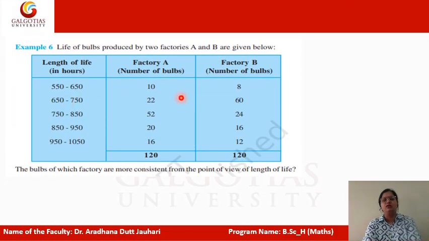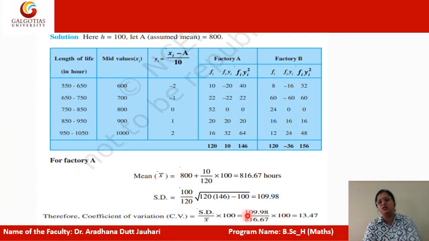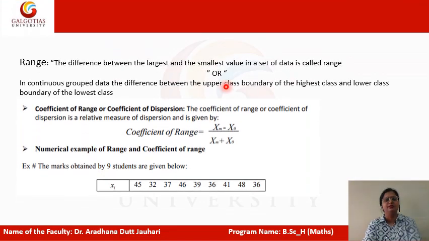Now we have taken another example, where you compare two factories A and B, and decide which bulb is most consistent from the point of view of length of life. For this you have to calculate the coefficient of variation for factory A and factory B. The procedure is the same; you only have to find the coefficient of variation.